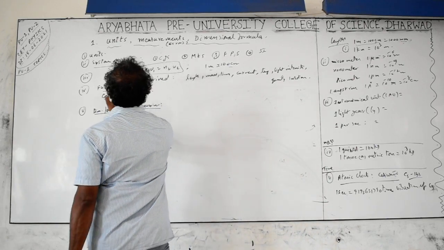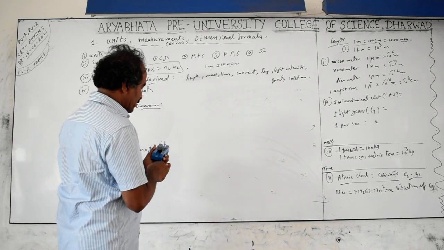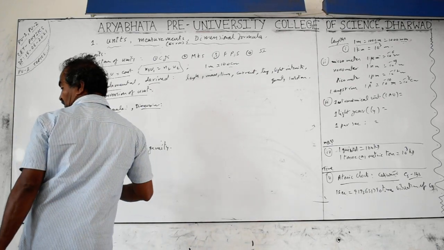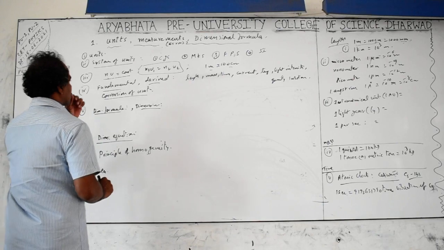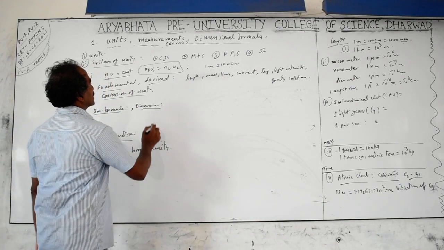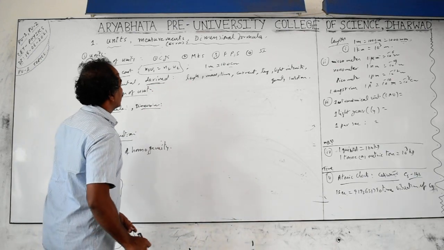Next, fundamental and derived physical quantities. Physical quantities which do not depend on other physical quantities are called fundamental physical quantities, and their units are called fundamental units. Similarly, derived physical quantities depend on, and are derived with the help of, other physical quantities, and their units are called derived units.